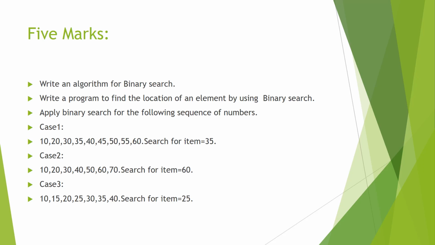Case 1: 10, 20, 30, 35, 40, 45, 50, 55, 60. These are the elements given in an array. You have to search the item 35 and record the location of 35.